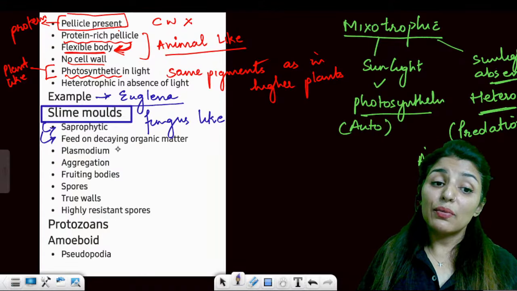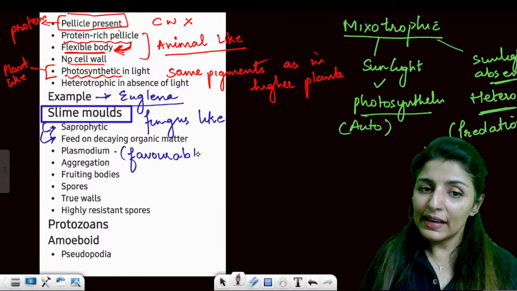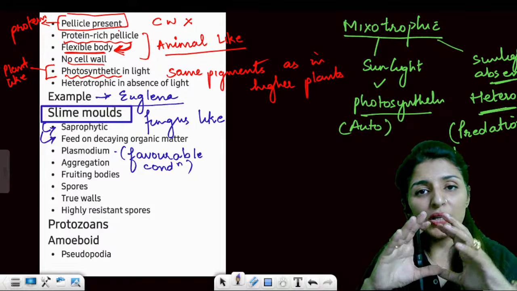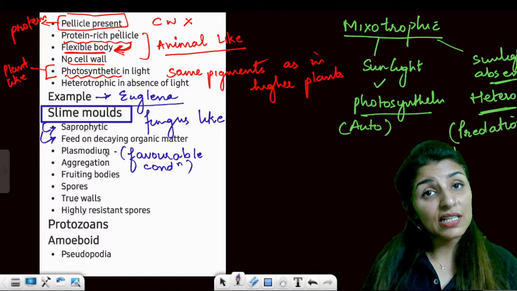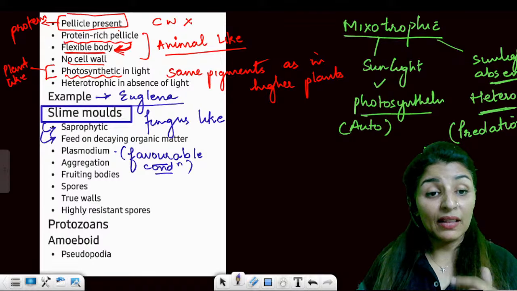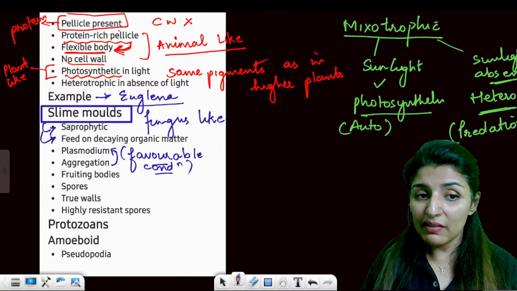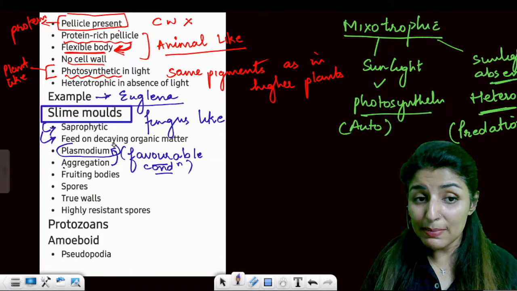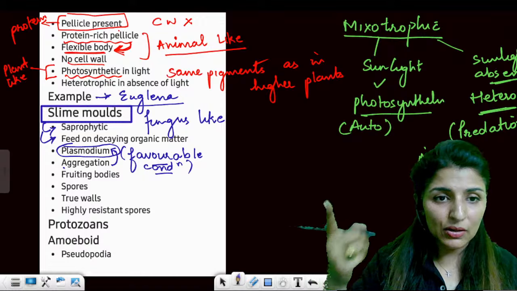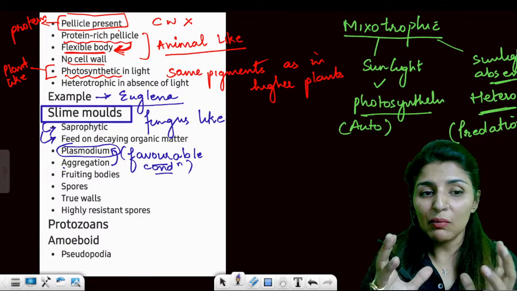Now, slime molds, when the conditions are favorable, they would make an aggregate. Like when we are chilling out, we just sit around and gossip. Similarly, in slime molds, when there are favorable conditions, they will aggregate. Now, this aggregation is known as plasmodium. Do not confuse this term with the plasmodium, the malarial parasite. This is the name of a group, the name of their aggregation.